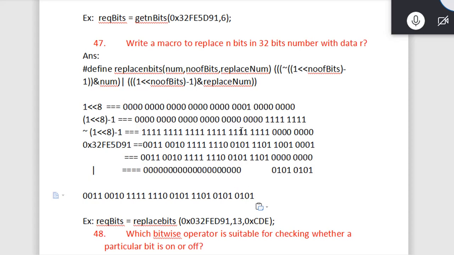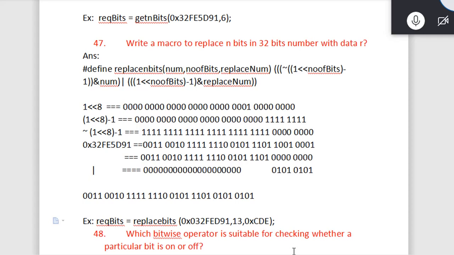But one more thing we are doing is, before doing the ORing, we are ANDing it, we are masking it. If the user gives some extra number of bits, that will be removed. You can see here, I want to replace 13 bits, but I had given 12 bits.